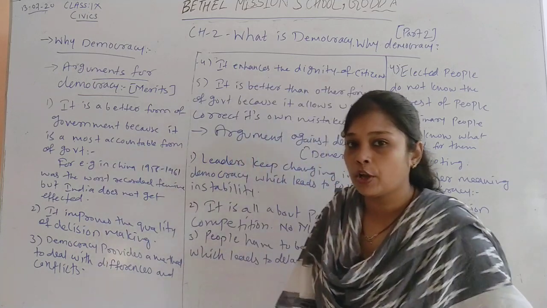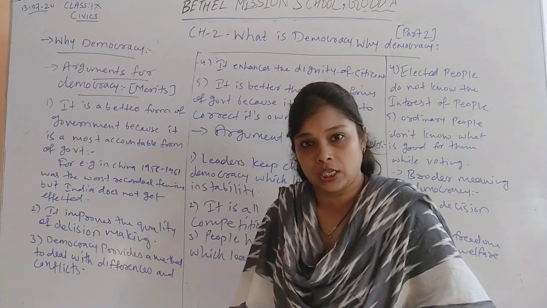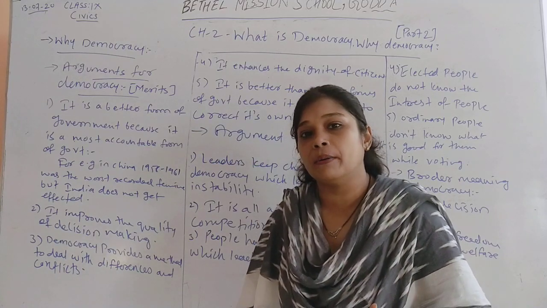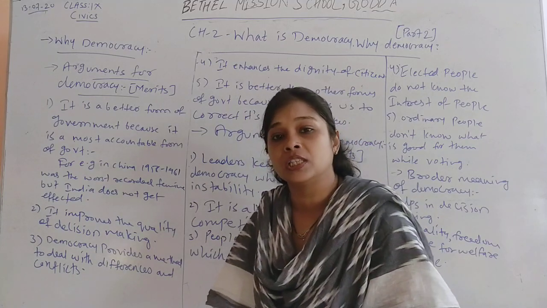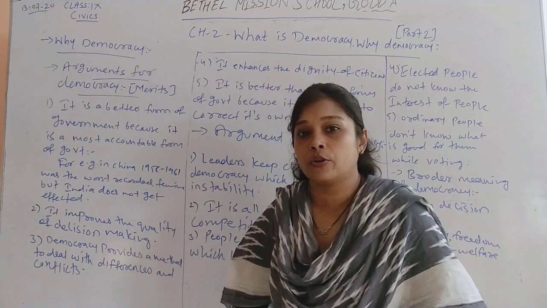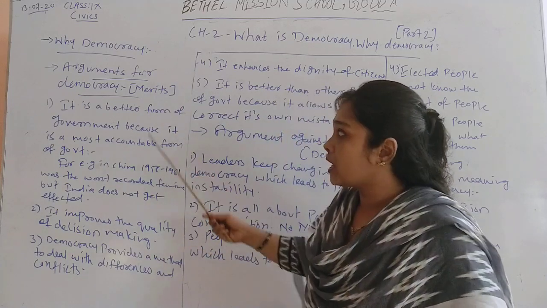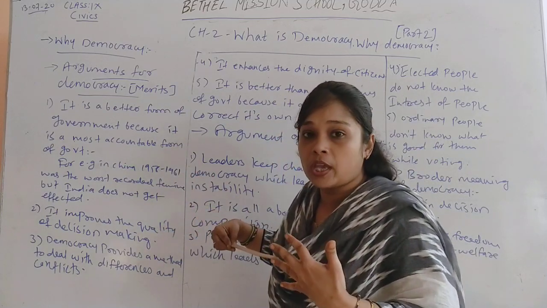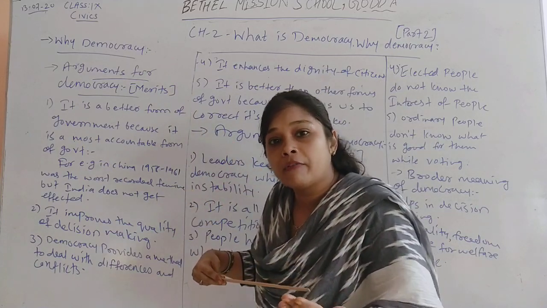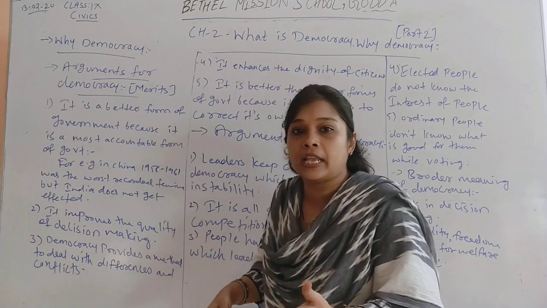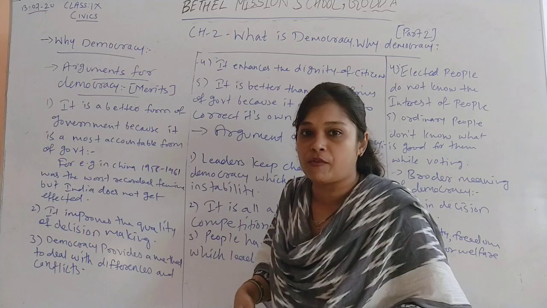Now in this video we will see that there are certain points which are against democracy, which you can call the demerits of democracy, and certain points in favor of democracy, the merits of democracy, or why we consider democracy the best form of government. So in this video we are going to learn why democracy. That means why any country must select a democratic form of government. What are the advantages of a democratic form of government?